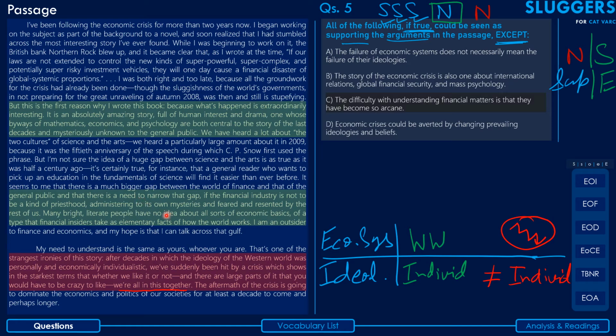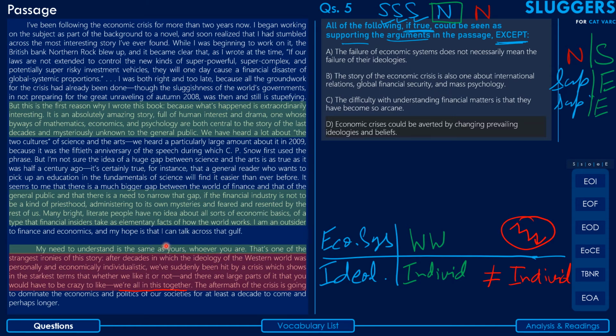Yes, it does support, because the passage makes almost exactly the same point, that it's just the people who are within the domain of finance who generally understand finance and not the public in general, right? So even this supports your passage, and thus can be very easily eliminated. Coming to the last option, which says economic crisis could be averted by changing prevailing ideologies and beliefs. Now, guys, the point of reference for this is right here. It says that my need to understand is the same as yours, whoever you are.